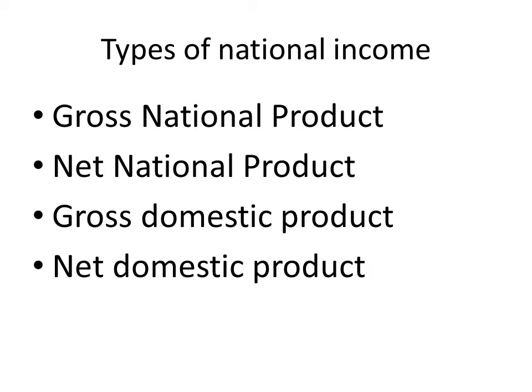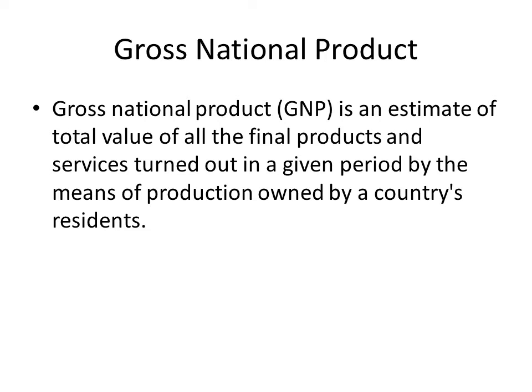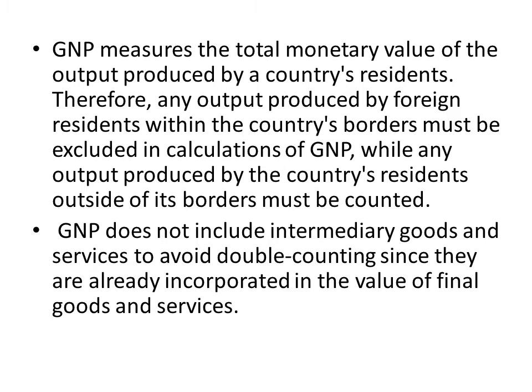Types of national income: gross national product GNP, net national product NNP, gross domestic product GDP, net domestic product NDP. GNP, gross national product, is an estimate of total value of all the final products and services turned out in a given period by the means of production owned by a country's residents. GNP measures the total monetary value of the output produced by a country's residents.